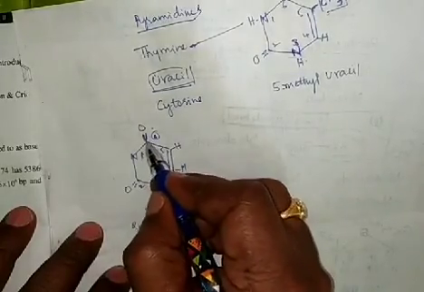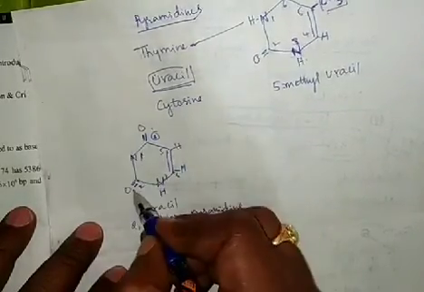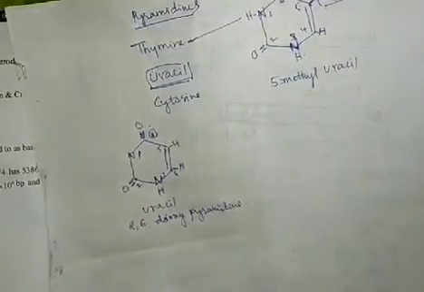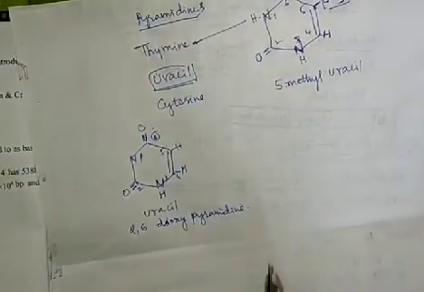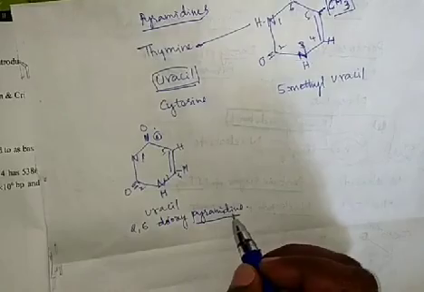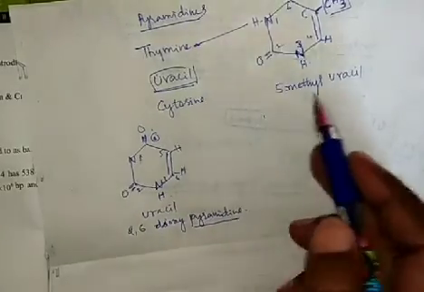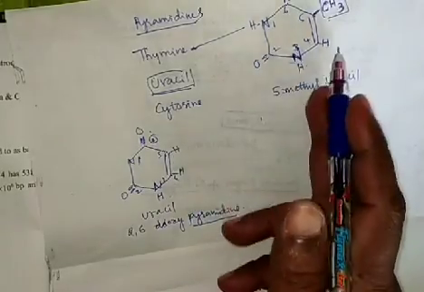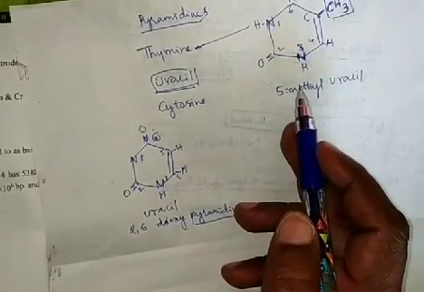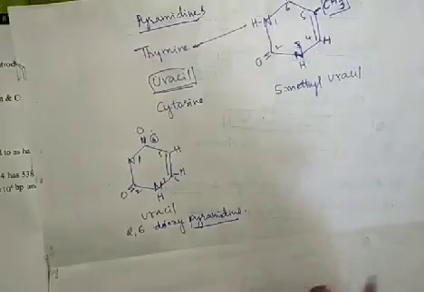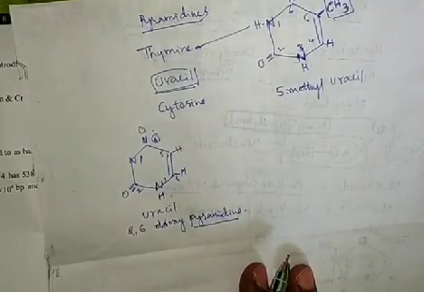At the sixth position and the second position there is a double bond O, so it is called 2,6-dioxypyrimidine. Uracil and thymine have the same structure, but in thymine the fifth carbon has CH3, a methyl group. That is the difference between uracil and thymine.